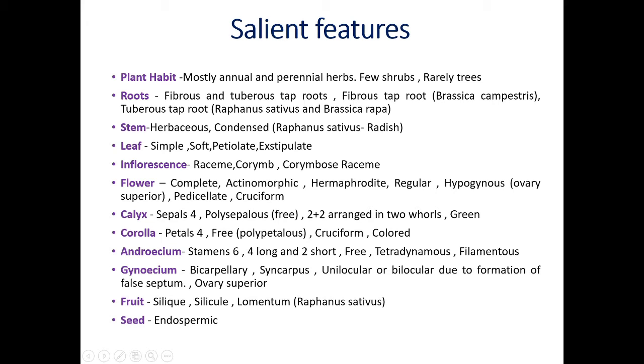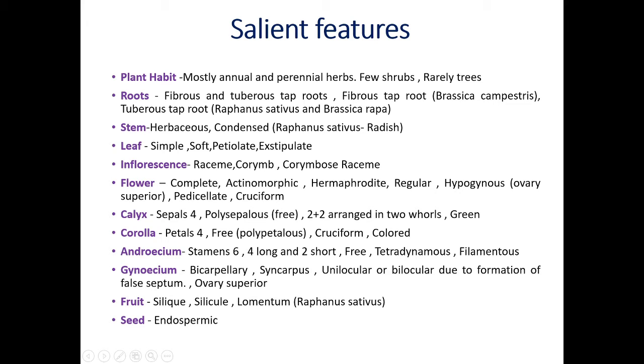Hermaphrodite. Hermaphrodite means both sex organs are present, that is androecium and gynoecium on one and the same flower. It is also called bisexual. Regular. Regular means actinomorphic. Hypogynous. Hypo means below, gynous means gynoecium. If the ovary is superior, this condition is called hypogynous flower.